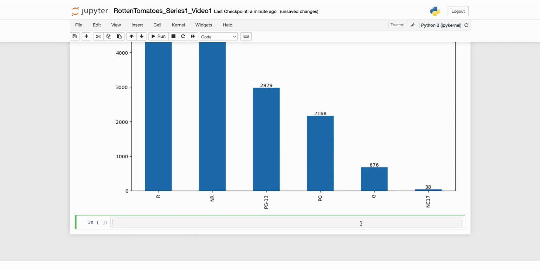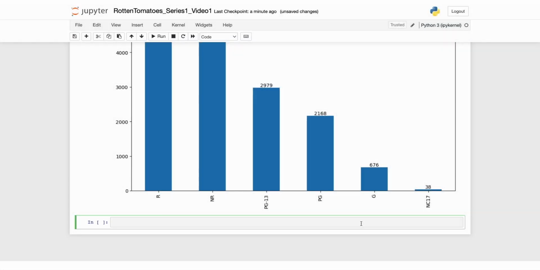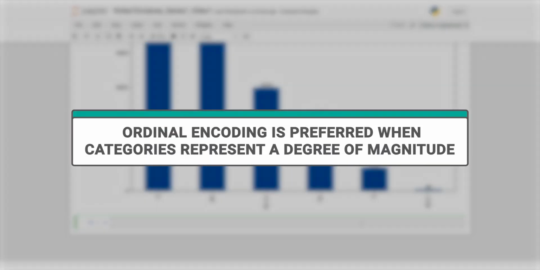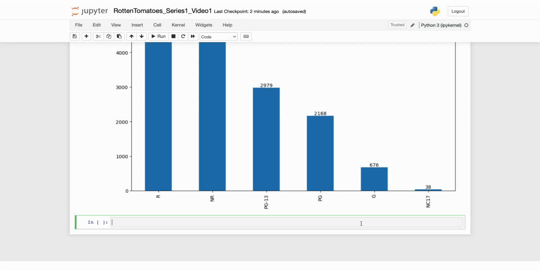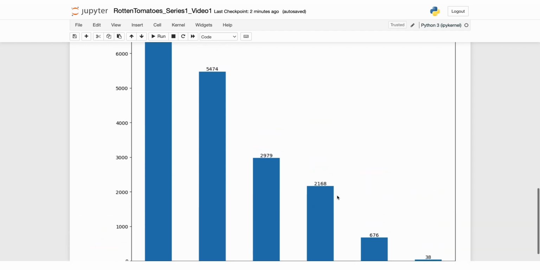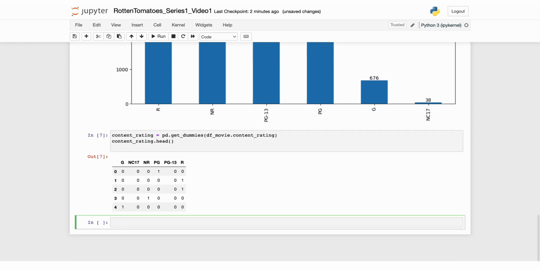Since our machine learning algorithms require numerical inputs, we need to convert these categorical features into numerical representations. There are two common methods for this: ordinal encoding or one-hot encoding. We will use both approaches for different features in this project. Ordinal encoding is preferred when categories represent a degree of magnitude, whereas one-hot encoding is preferred when categories don't represent any degree of magnitude. In this case of content rating, we will have to use one-hot encoding. And here's the code. And let's run it, and here is the output.